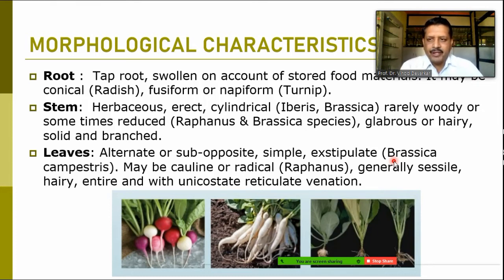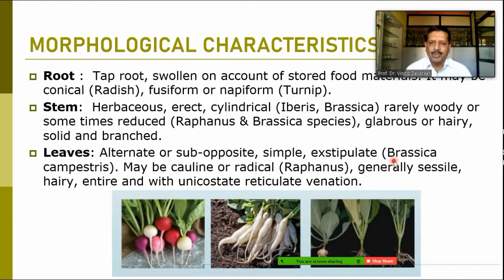Stems are herbaceous, they are erect, cylindrical in Iberis and Brassica, rarely woody, or sometimes they are reduced. Just take the example like Raphanus and Brassica species. Mostly they are glabrous, sometimes hairy. They are mostly solid and branched. As stems and roots sometimes have the property of storage of the food material, they may show slightly modified structures of the stem and root.